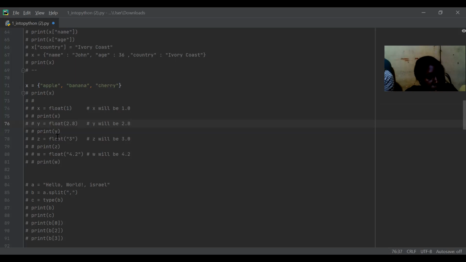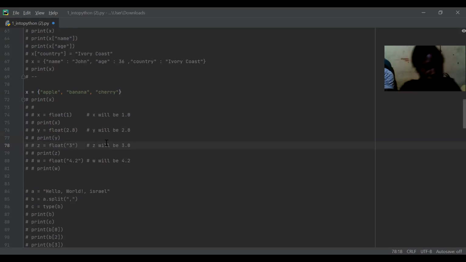Here, it will give me an error. And the reason for it is because float contains a number, and here we are putting a string. We are putting the string 3. When we add this sign, it's making it a string. Now 3 will be called a string. And when I ask it to print z, it will print an error, because it can't contain a string inside it. All right?